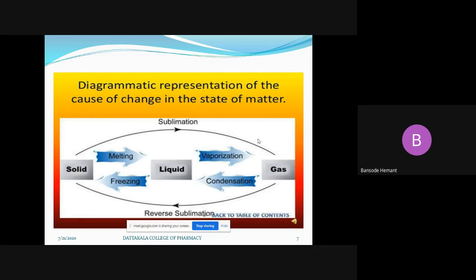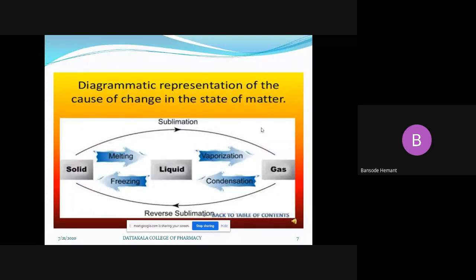And if you collect this vapor and pass it through the condenser, where you provide cold water surrounding that vapor, what happens? Condensation will take place, and again that gas form of the water will get converted into liquid. Okay, again we are getting water from these vapors.